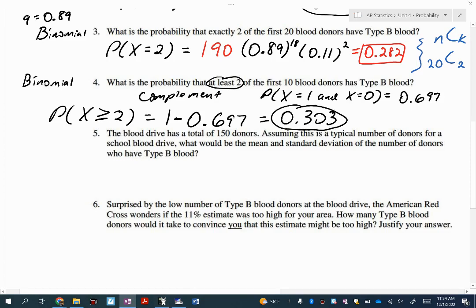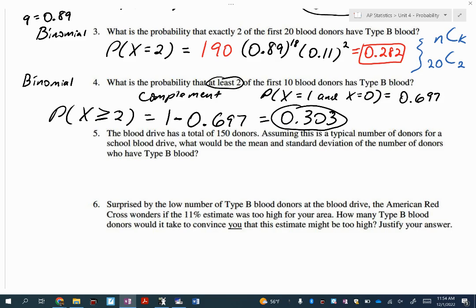So your hope is that on the AP exam in May, this question is a multiple choice question, because then you just use the calculator and be done. Most of them are. Questions on 4? All right. And again, come see me if you have any issues. We can go over all the button pushing. I know it can be challenging to remember all the different buttons, right? Second Vars.